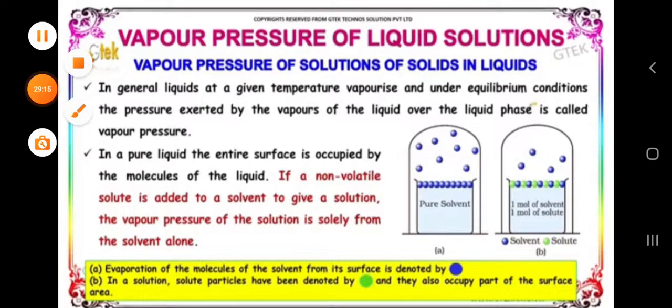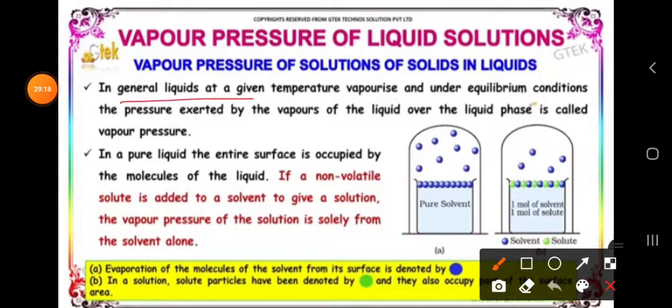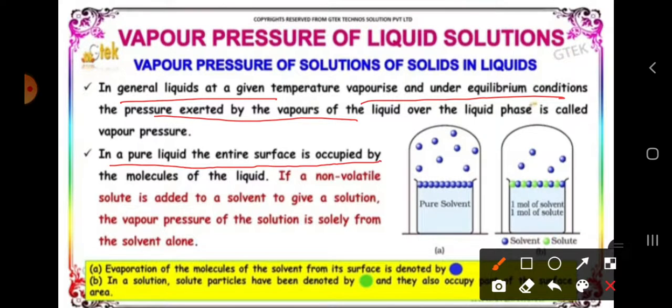By this, what can we say? In general, liquids at a given temperature vaporize, and under equilibrium condition the pressure exerted by the vapors is what we call vapor pressure. In a pure liquid, the entire surface is occupied by molecules of the liquid.